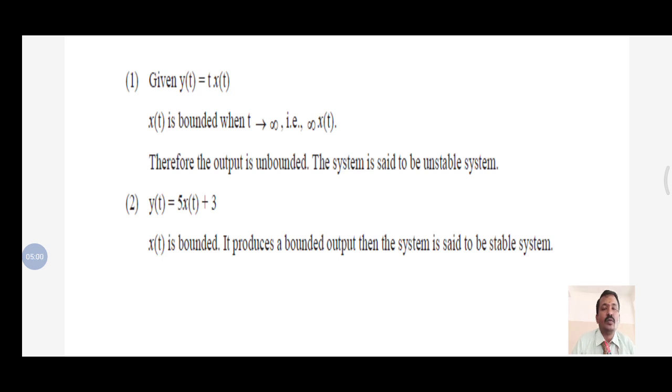Now I go for y of t is equal to 5 x of t plus 3. 3 is the constant value. So if the input is bounded, automatically the output is also bounded. So the system is said to be stable.